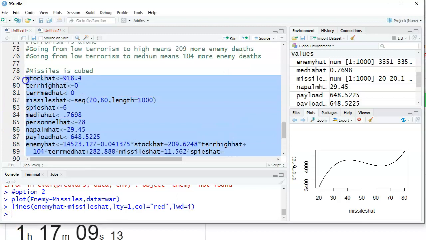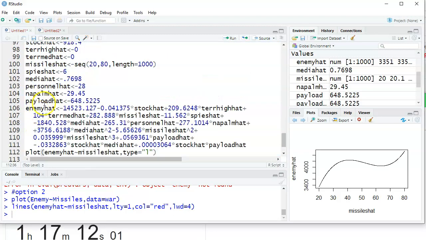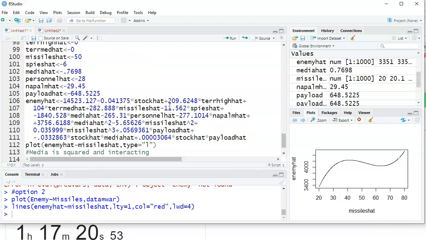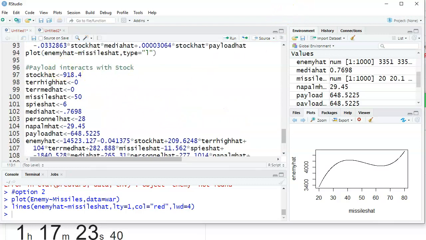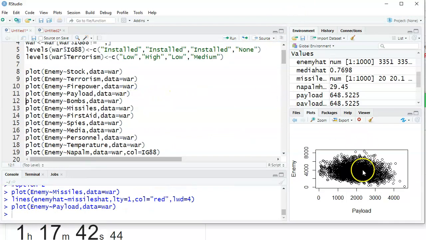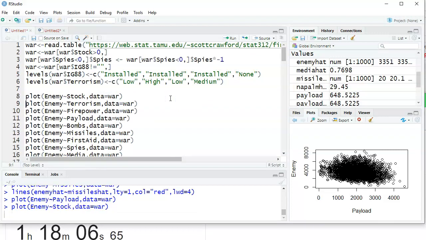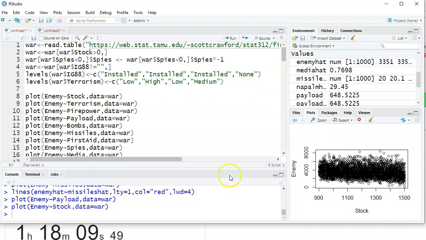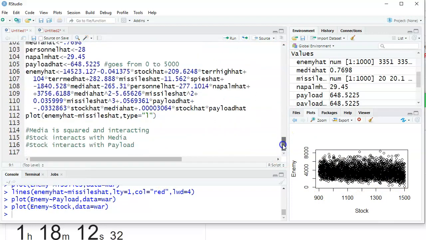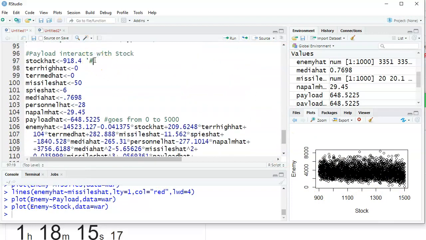Okay, so I'm going to grab all my hats, bring it down. And missiles is not what we're talking about anymore. So I can take him back to, I don't know, some value 50 in the middle. Doesn't matter. What's going to matter here is payload and stock. Let's take a look at payload. Payload goes from 0 to 5,000. So I'm just going to make a little note right there. And stock, what does it go from? 900 to 1,500. So I want to come back down here, make a little note. Goes from 900 to 1,500.